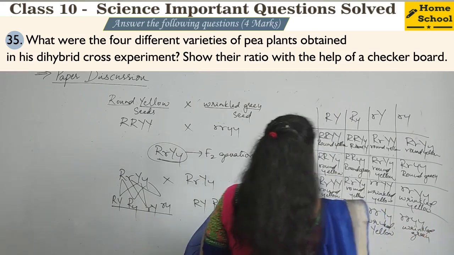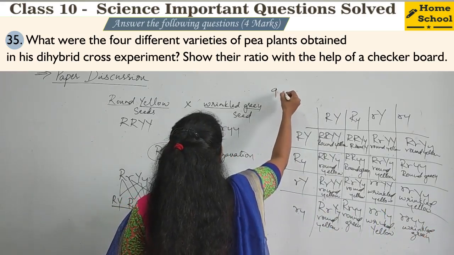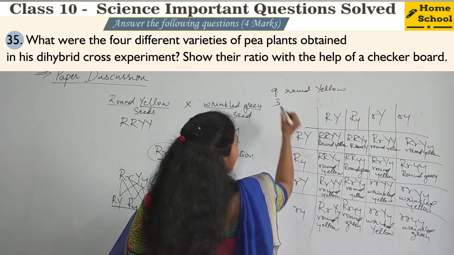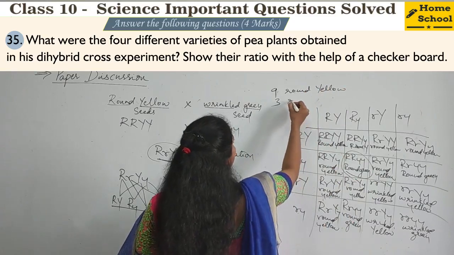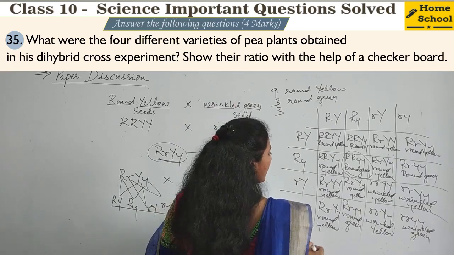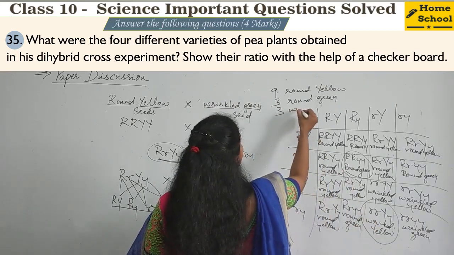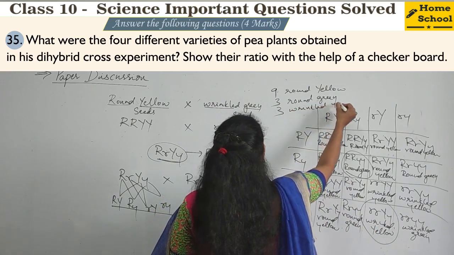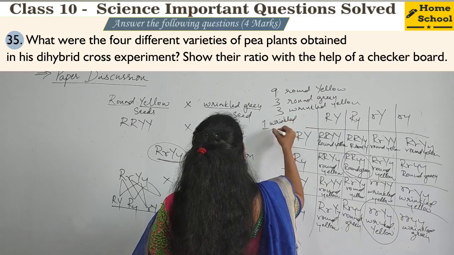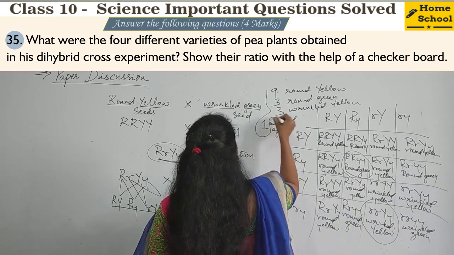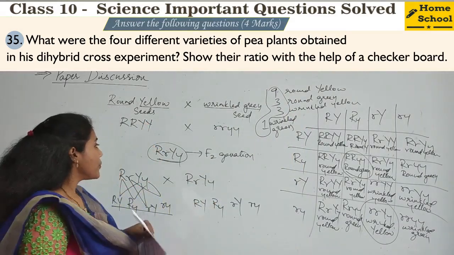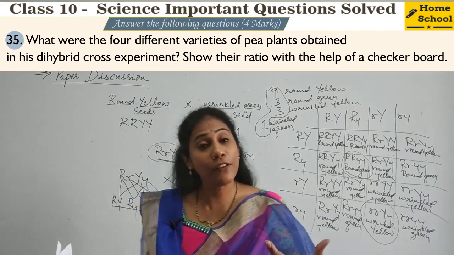green. So how many varieties of plants you got? 9 varieties of round yellow you are getting, right? And 3 varieties of round green you are getting, right? And 3 varieties of wrinkled yellow you got, and 1 variety of wrinkled green you got, right? That is 9:3:3:1. So these varieties you have to mention after writing a checkerboard. So this much makes your answer for 4 marks.